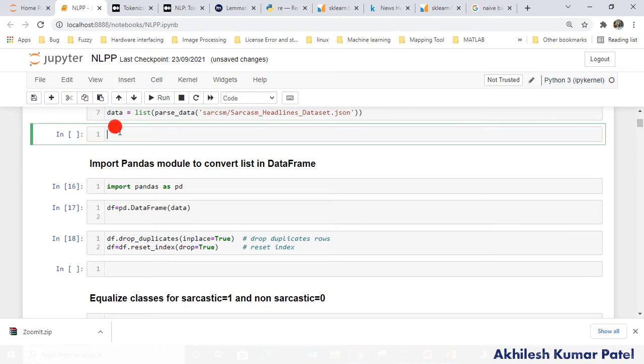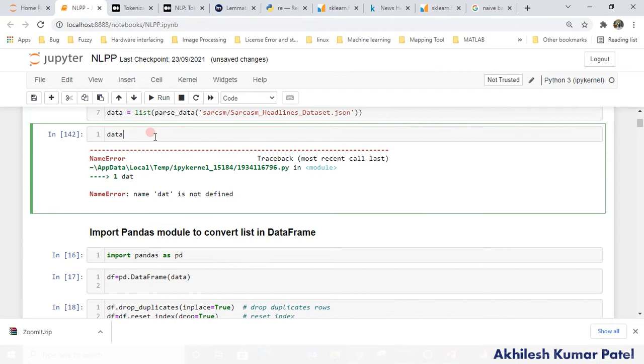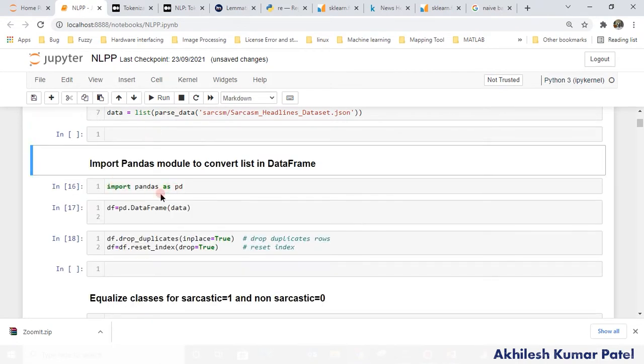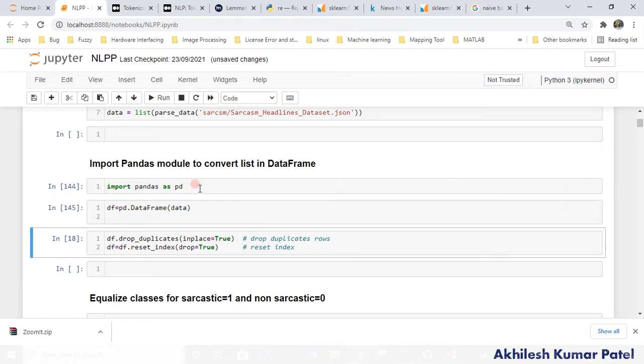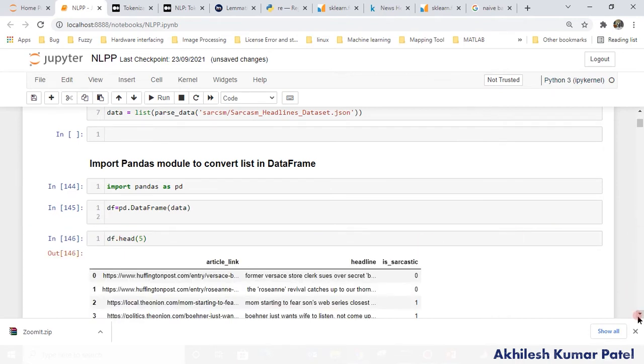Now, as we saw, this data is in the form of a list. So what we are going to do is convert this data into a data frame here. So simple, you can import the pandas library here. Once we have the pandas package, in a single line command you can create a data frame, so it will look like a table. If I go below and type df.head, I want to see just the top 5 rows from here. So here we have this data.